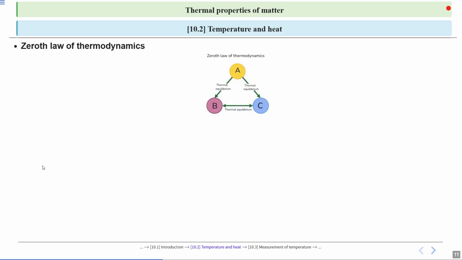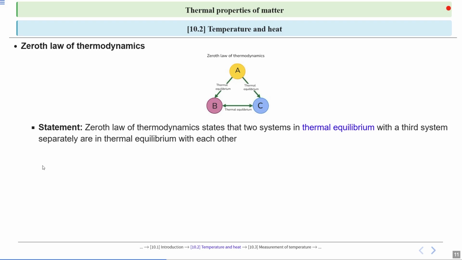Zeroth law of thermodynamics. This is also an important concept. So let's see the statement. The zeroth law of thermodynamics states that two systems in thermal equilibrium with a third system separately are in thermal equilibrium with each other. So suppose we have systems A, B and C.